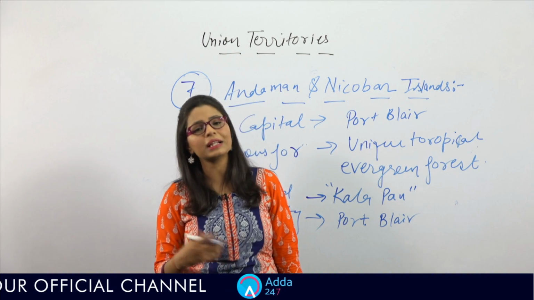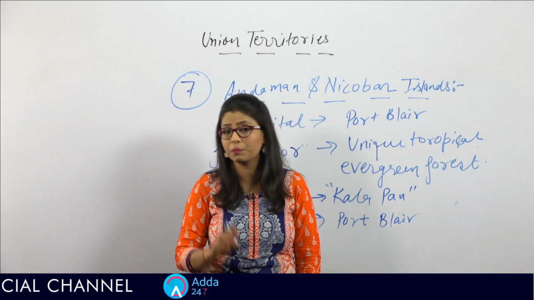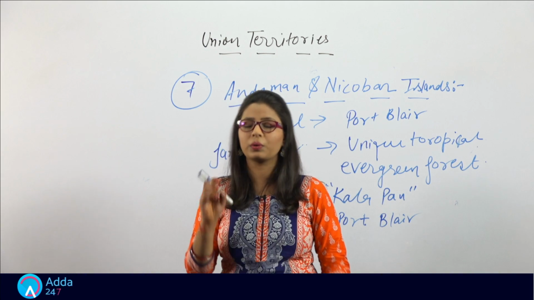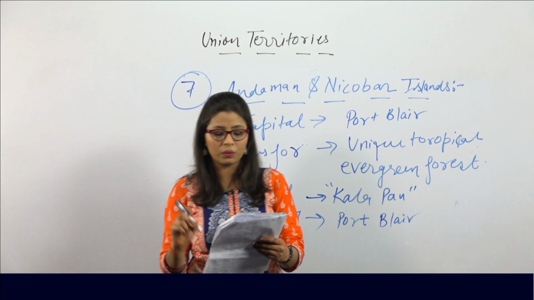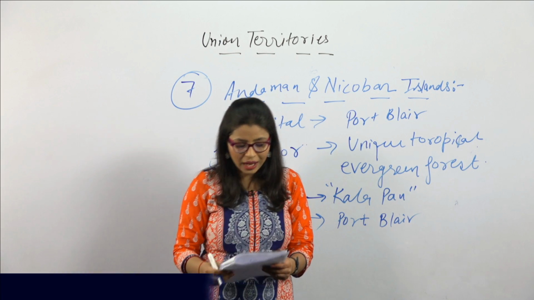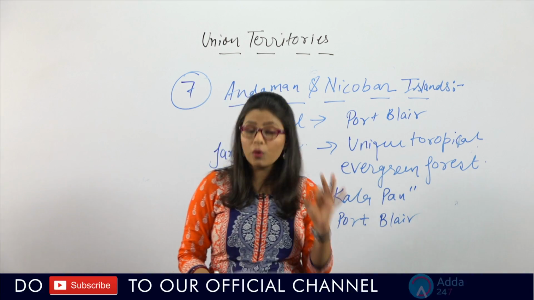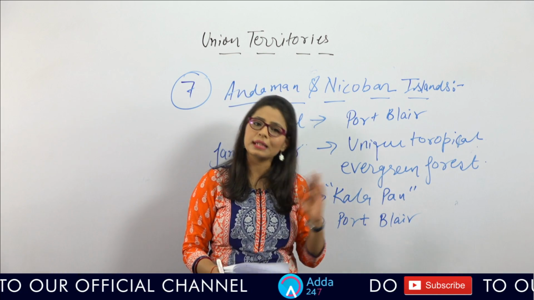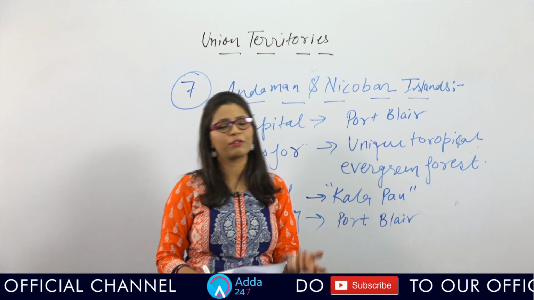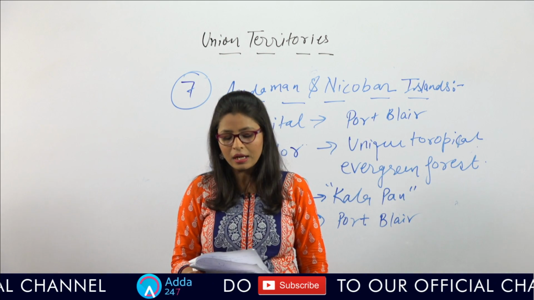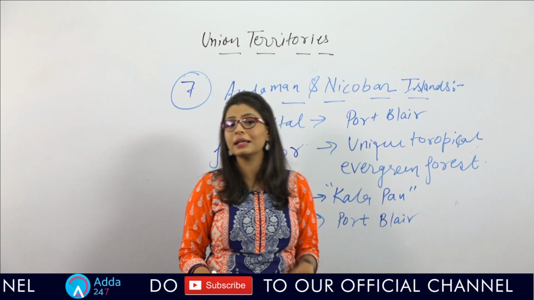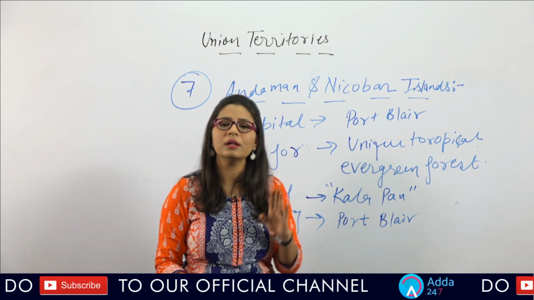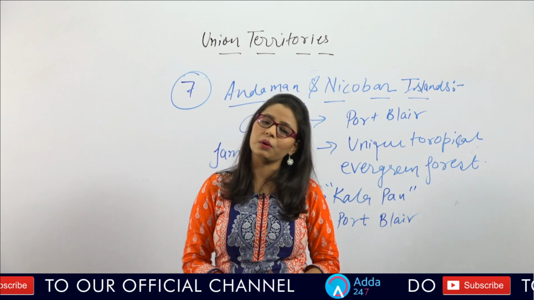If I talk about the next union territory, it is Pondicherry. The capital of this UT is Puducherry. If I talk about the location, it is located on the eastern coast of India, and it is one of the most popular tourist destinations in South India. Again, it's famous for beaches as well as churches, and it is considered one of the educational hubs in southern India.